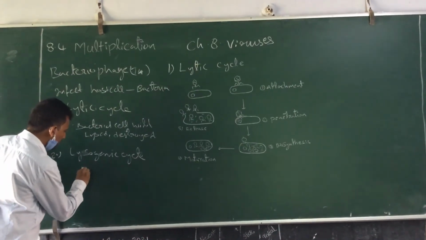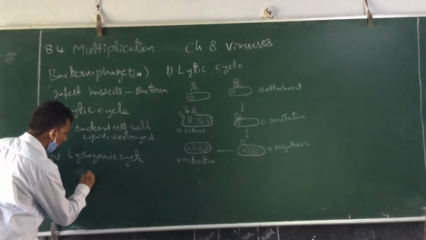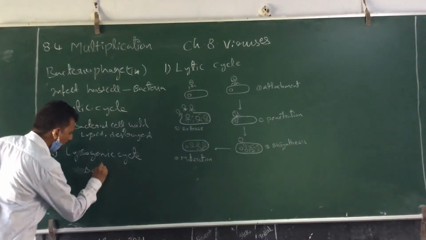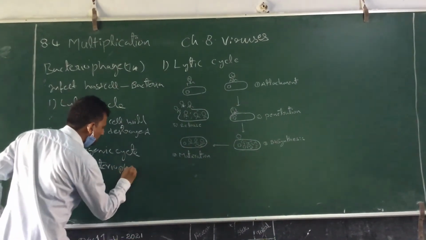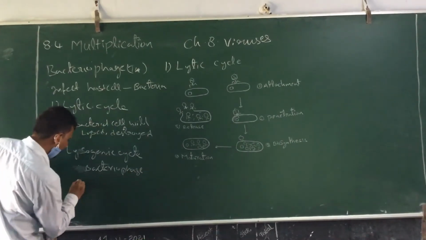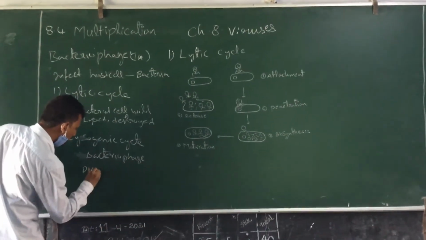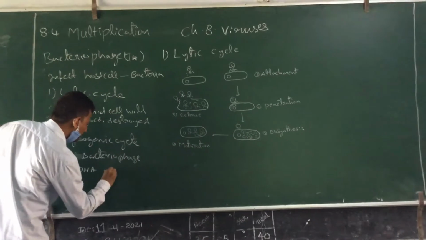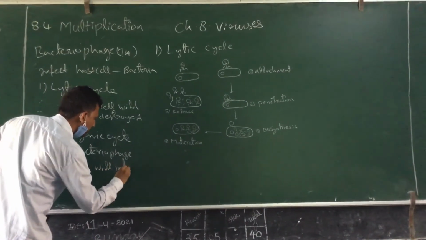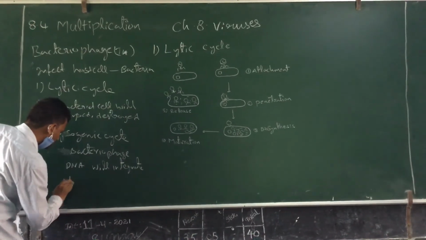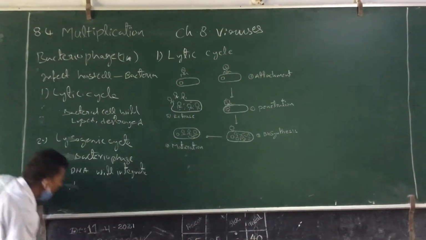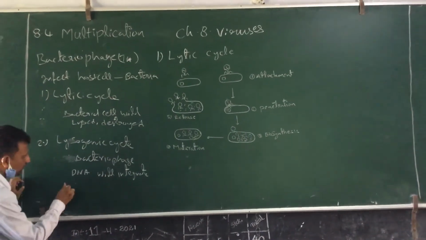The bacteriophage DNA will integrate with the host cell DNA, which means bacterial DNA.